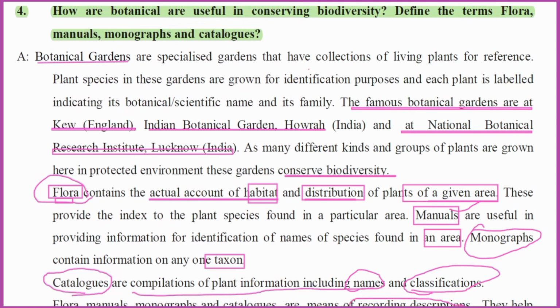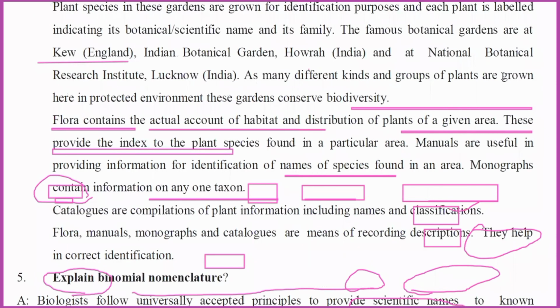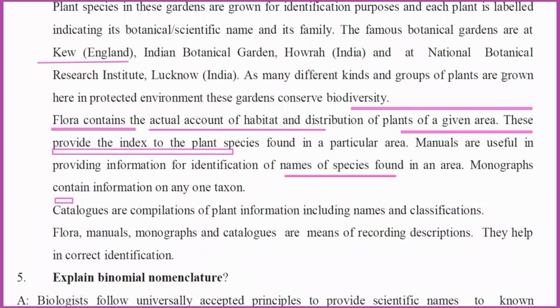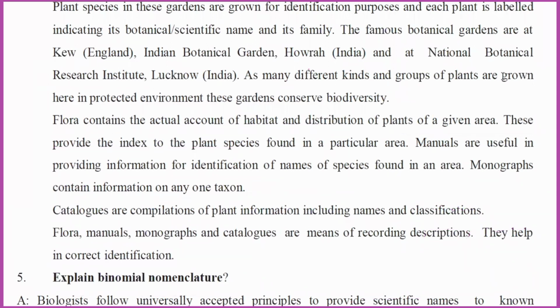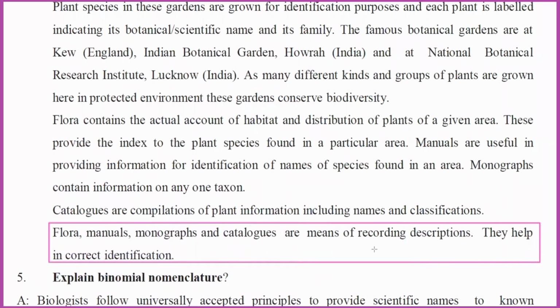They help for correct identification. This is most important. You have to keep it in mind.